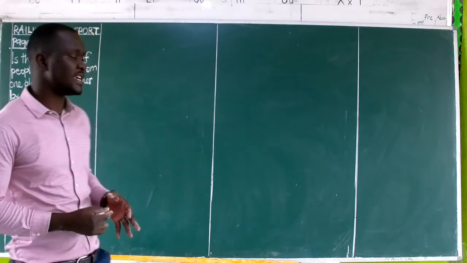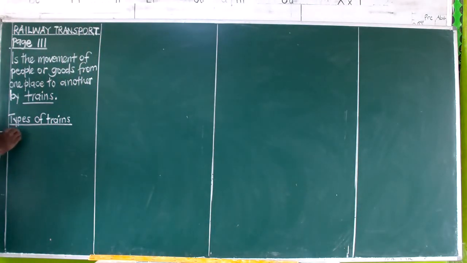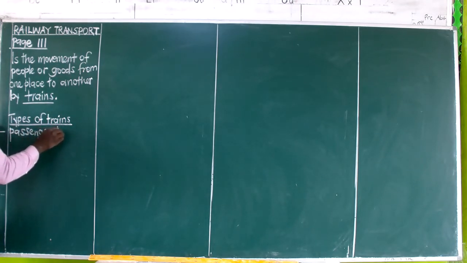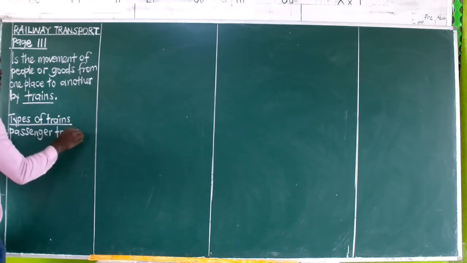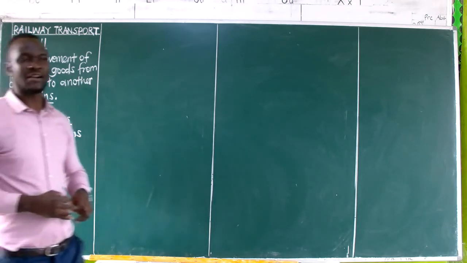We have the trains that are for carrying people. Those ones we shall be calling passenger trains. These ones are for carrying people, passengers. Then we have the other ones that we call cargo trains. Now, the cargo trains are the ones that carry cargo.